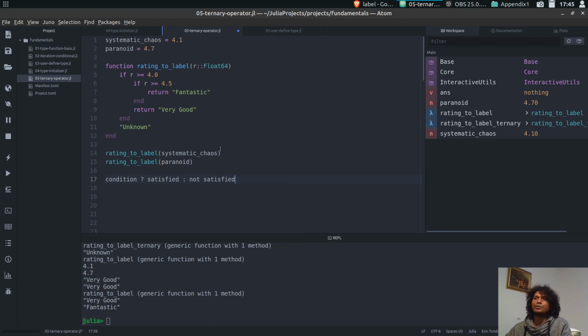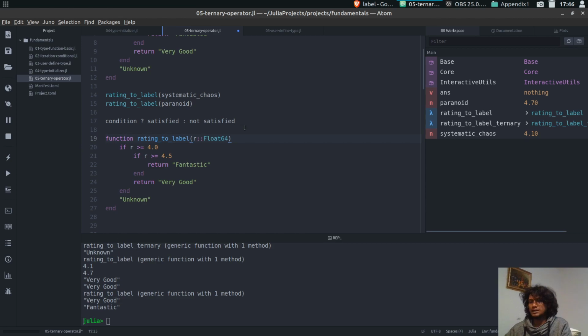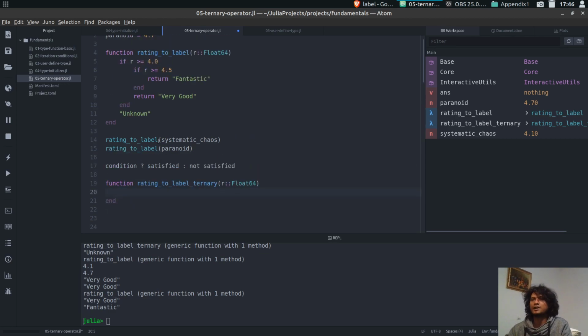So now we can write the ternary operator function, label ternary. First we will create the simple one, which will check if R is greater than 4 or not. We can just copy that and fill it up, where the first part is the condition. The condition is R has to be greater than 4.